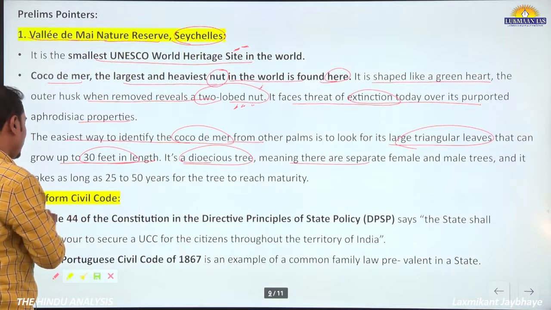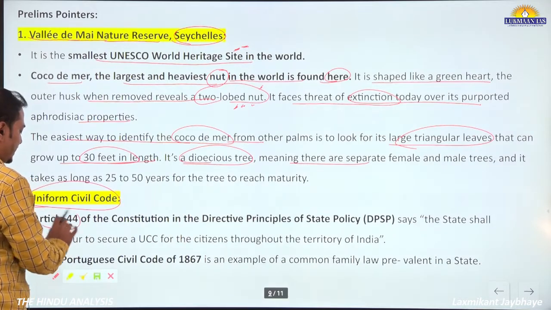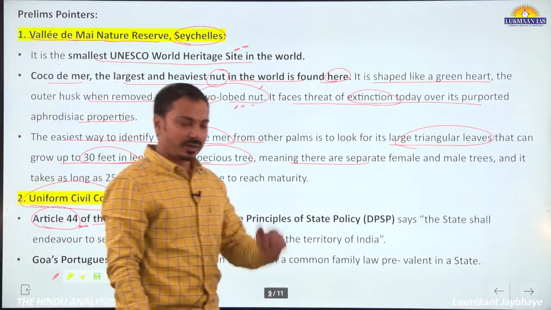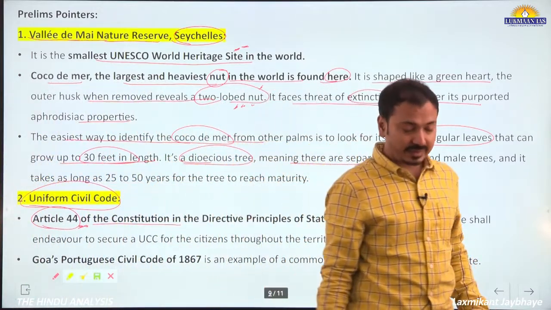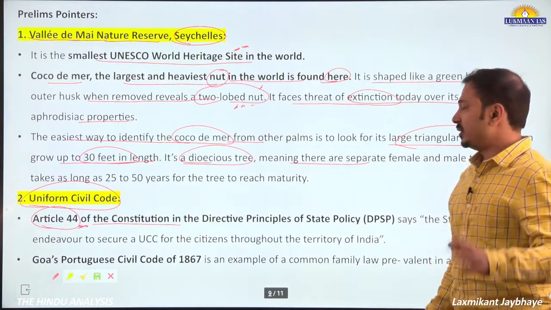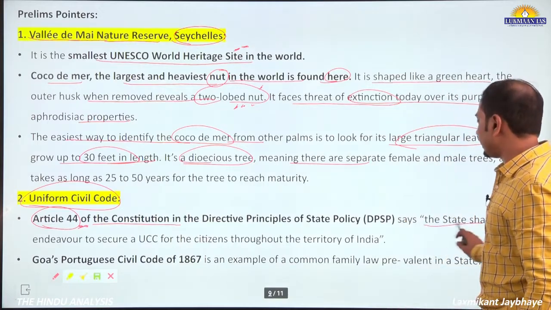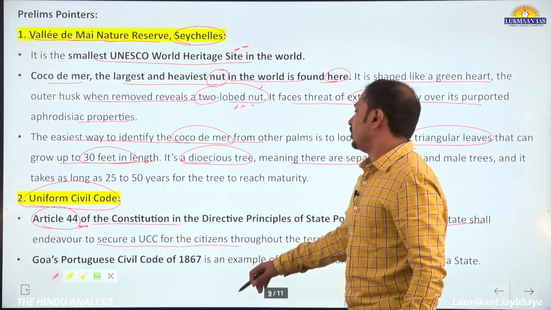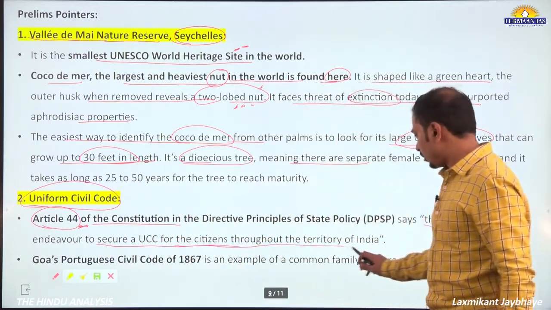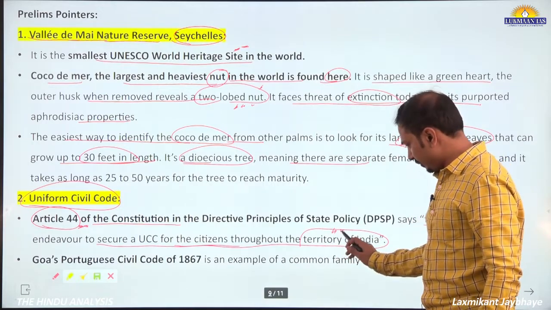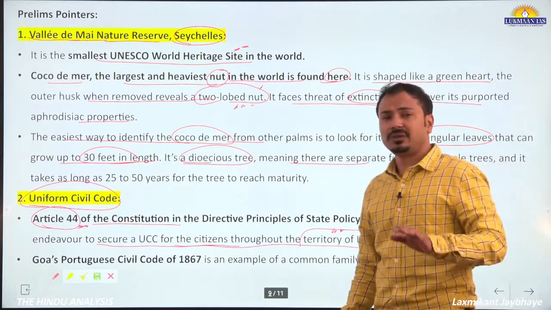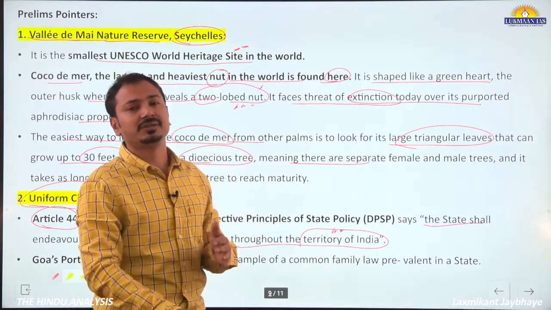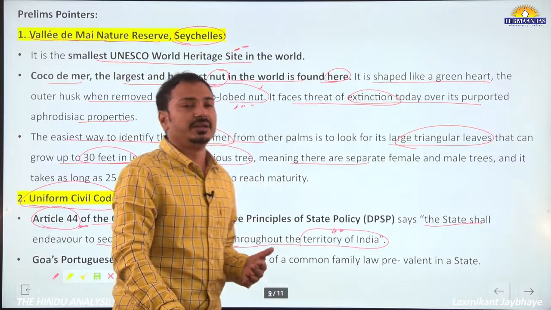Also, Uniform Civil Code is in news, so that's why basics. Article 44 of the Indian Constitution in DPSP, one of the liberal Directive Principles of State Policy, states that the state shall endeavor to secure a uniform civil code for citizens throughout the territory of India. At present, there are different personal laws for different religions, Hindu, Muslim, or Christian.